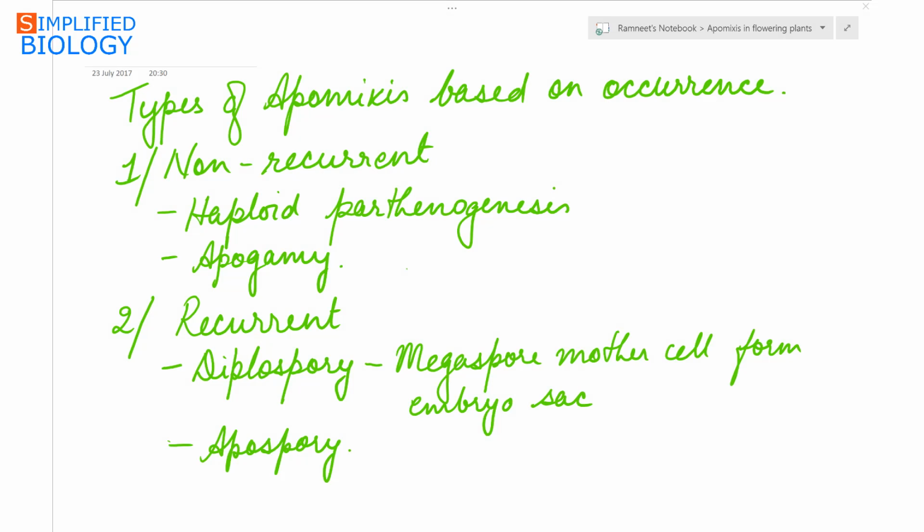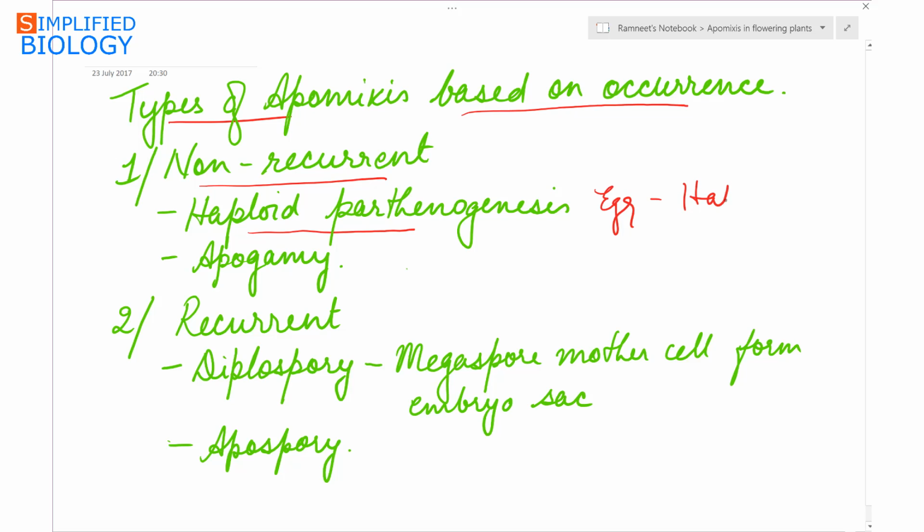Now come to the types of apomixis based on occurrence. First is the non-recurrent type. Means due to apomixis, the plant that is produced is sterile, cannot reproduce further. This can be seen in case of haploid parthenogenesis, means the egg forming the embryo without fertilization, due to which the egg will be haploid.